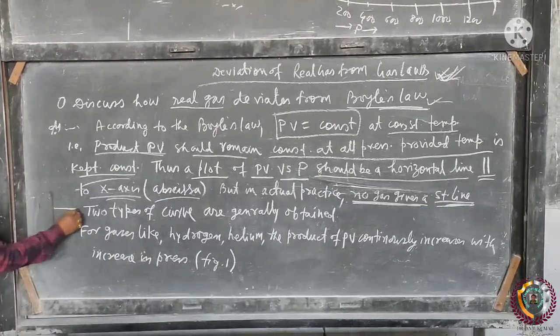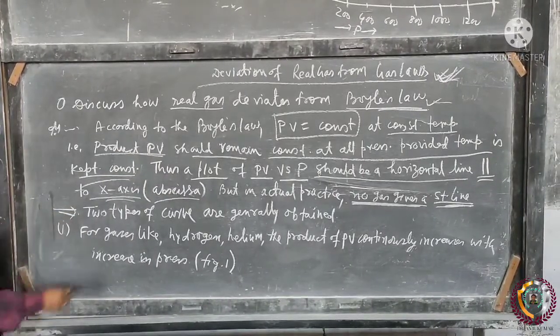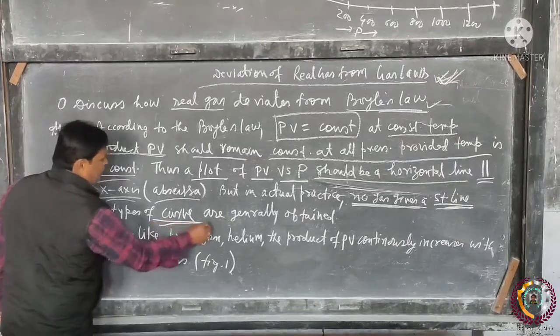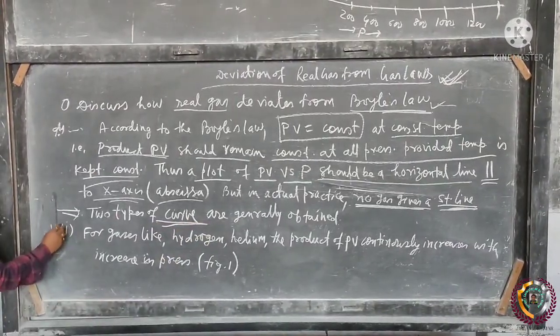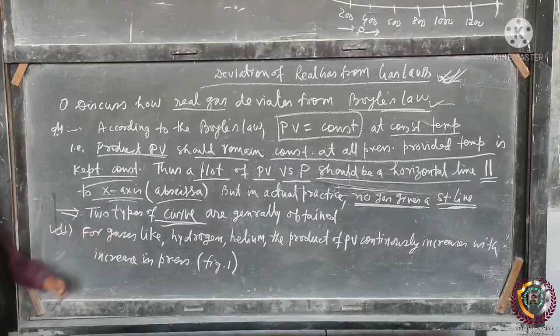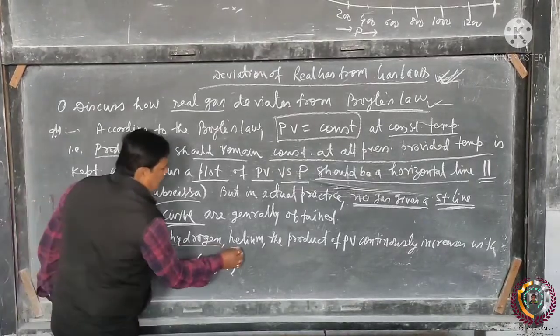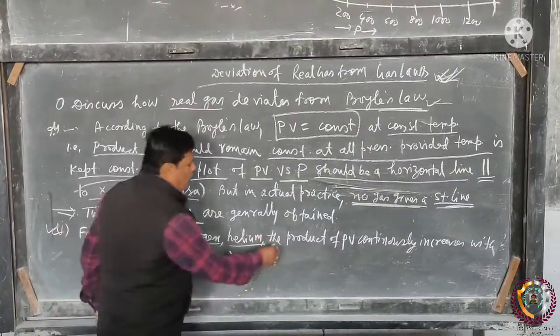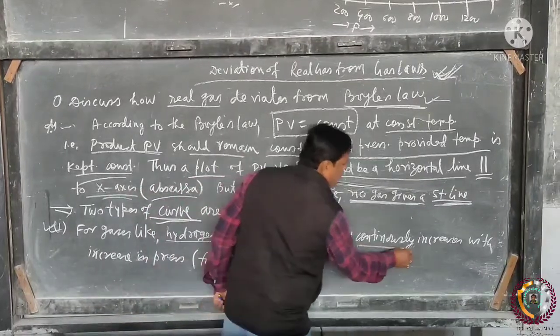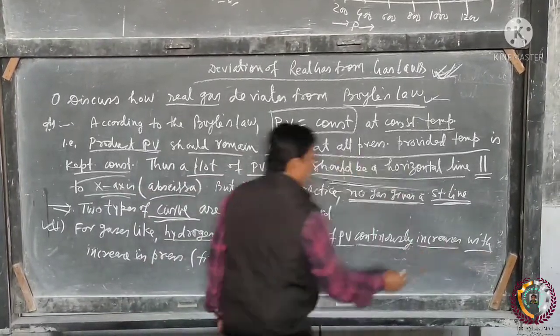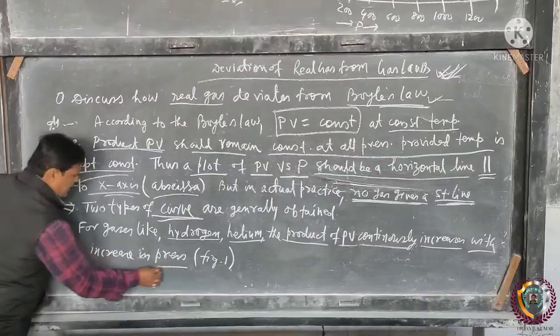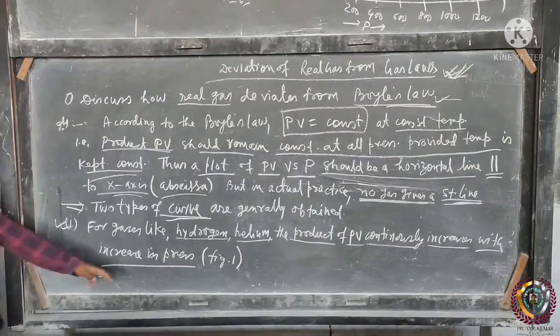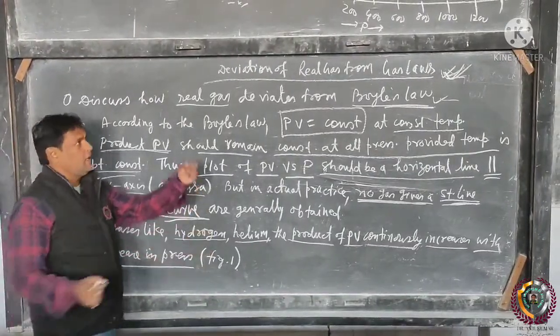Generally two types of curve are found. The first nature of the curve is for gases like hydrogen, helium: the product PV continuously increases with increase in pressure. This will be illustrated in figure 1.